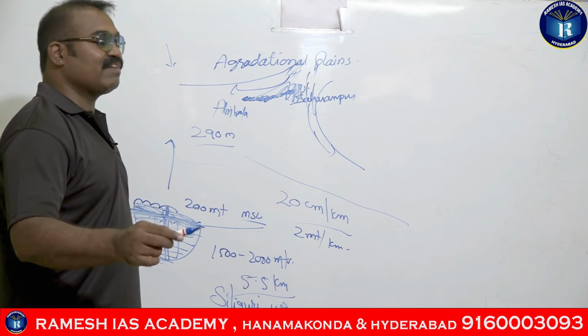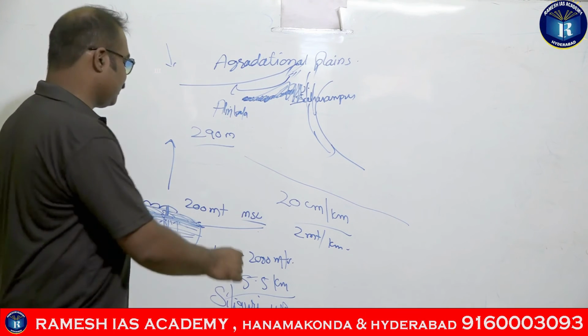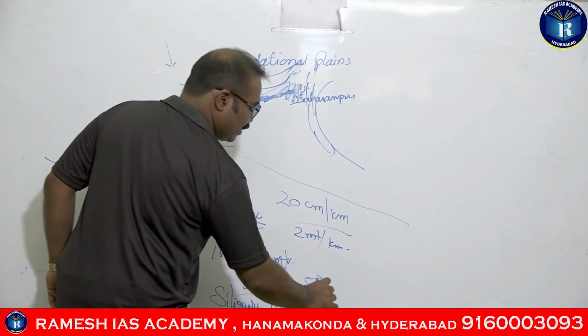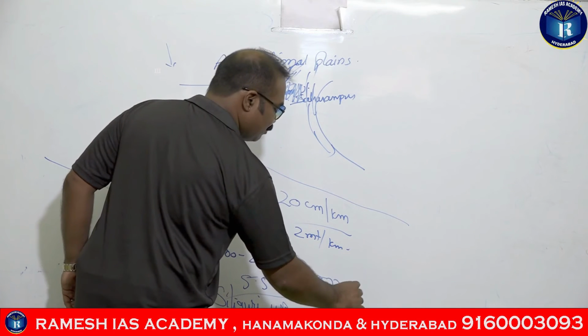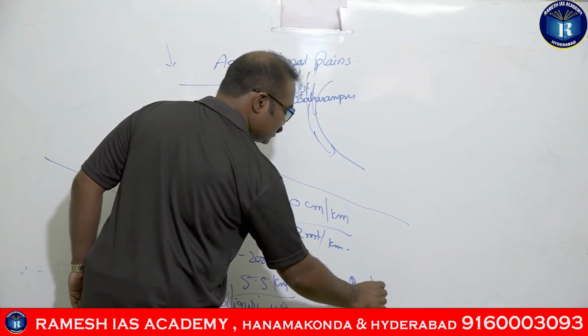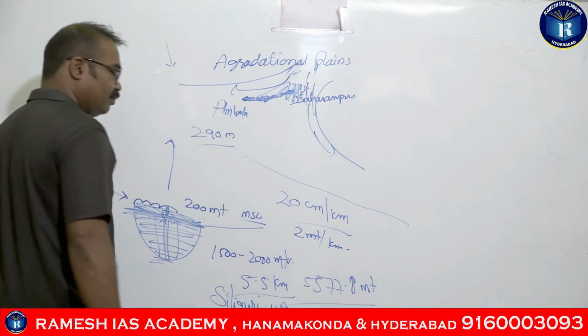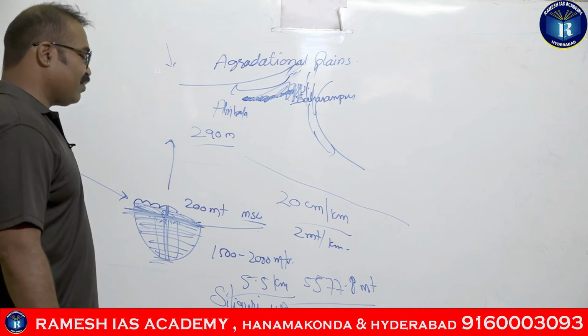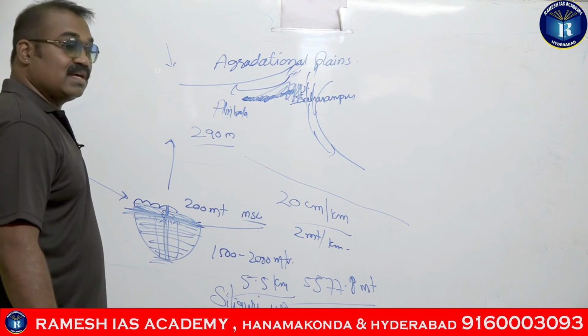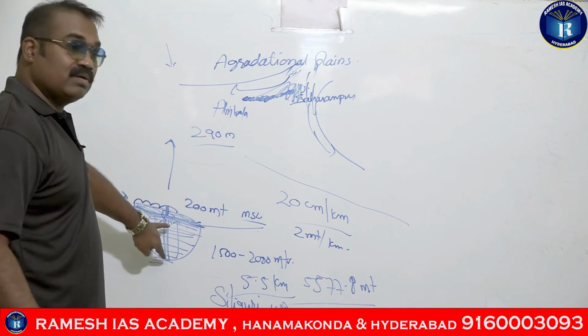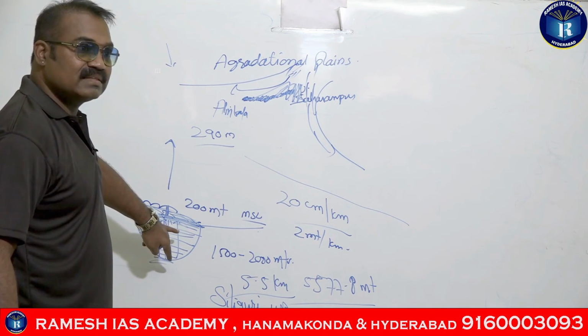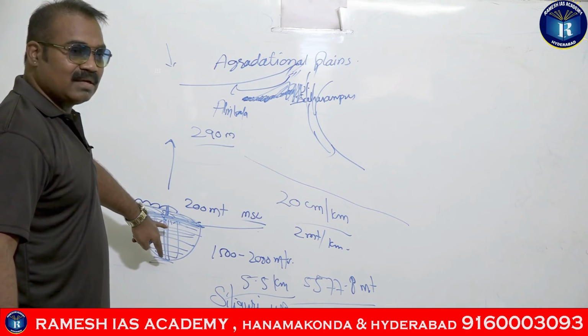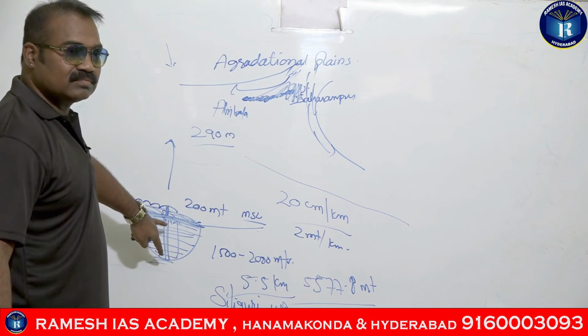To be precise, 5577.8 meters. So 5.5 kilometers or 5577.8 meters is the maximum depth of sand, guys. The Great Plains are nothing but the plains made up of sand.